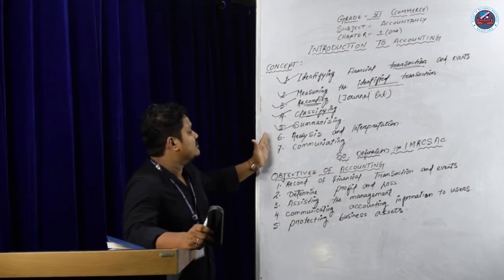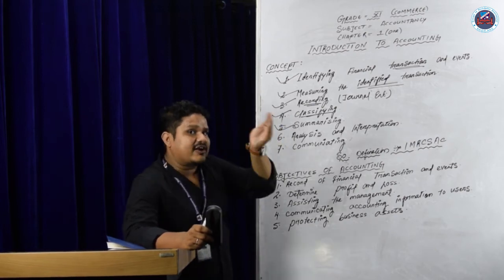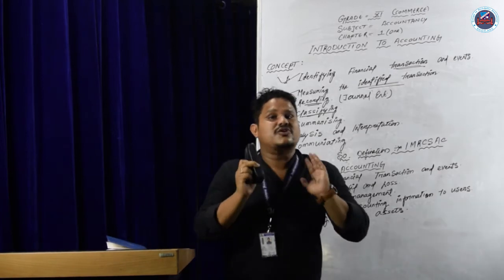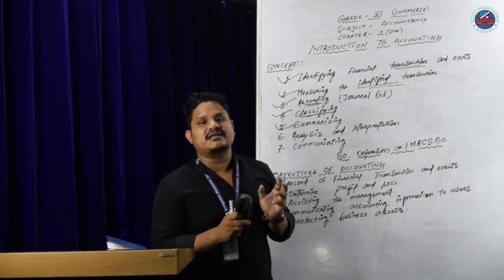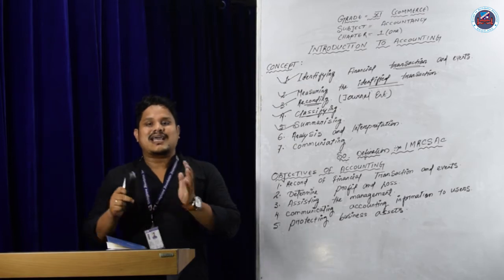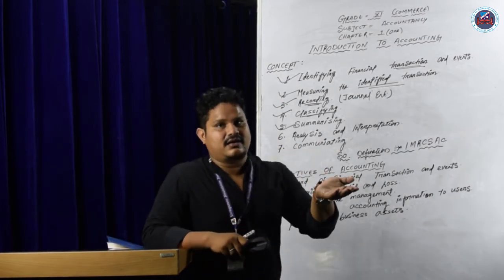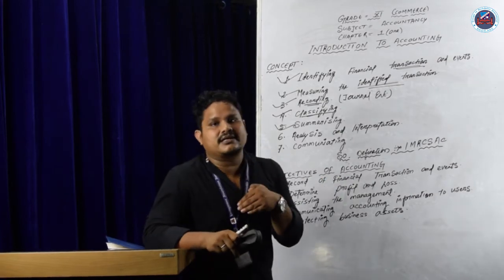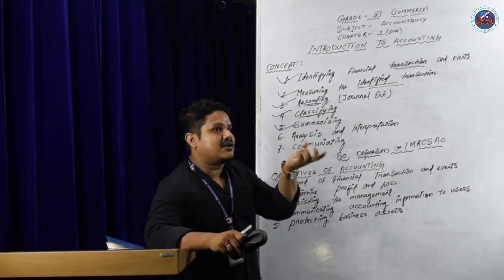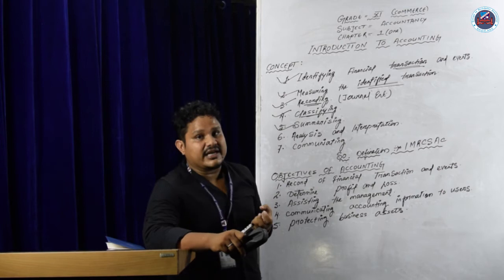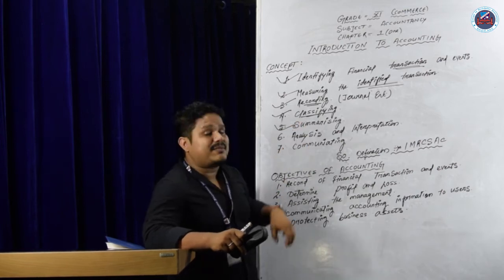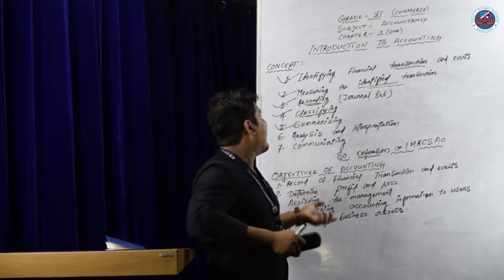At the end of the year, you should know where your business stands, how much liabilities you have, how much assets you have. What are liabilities? To whom you have to pay. What are assets? Your property. That summarizing is prepared at the end of the year.